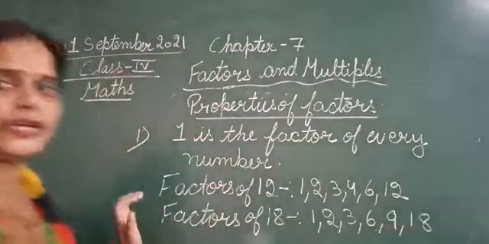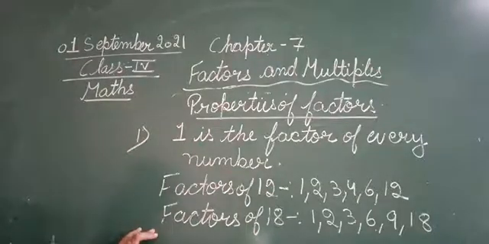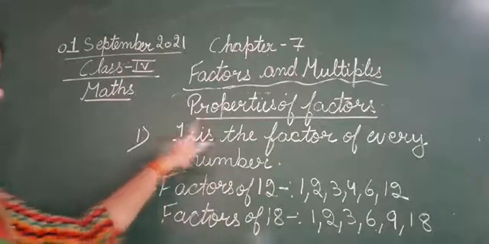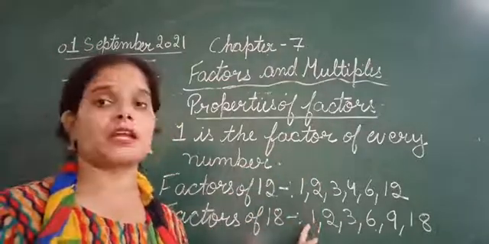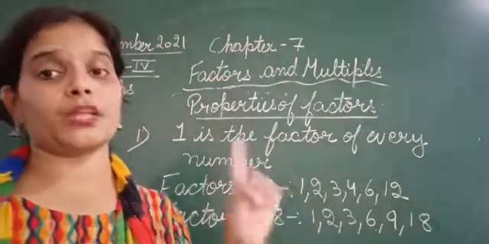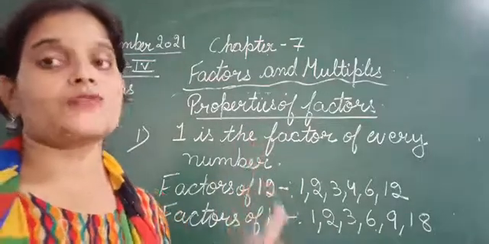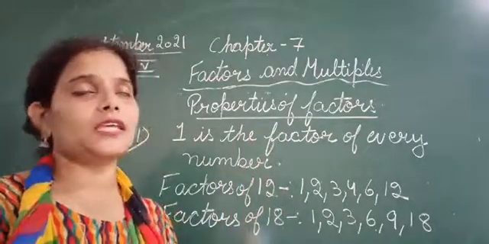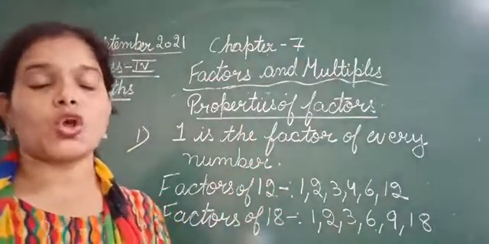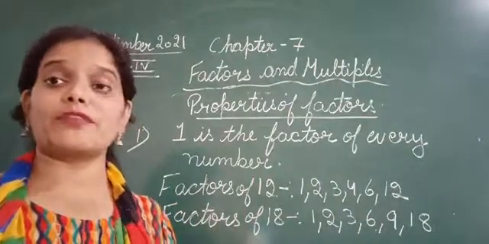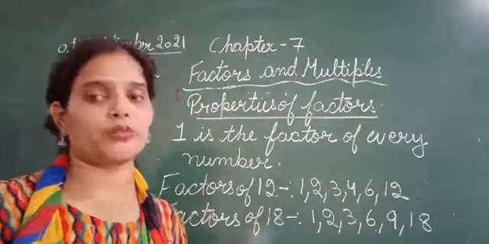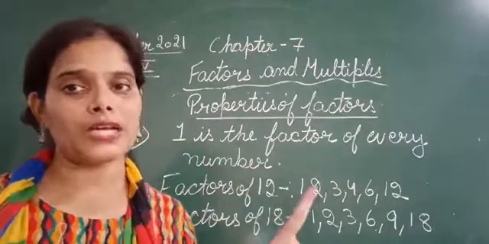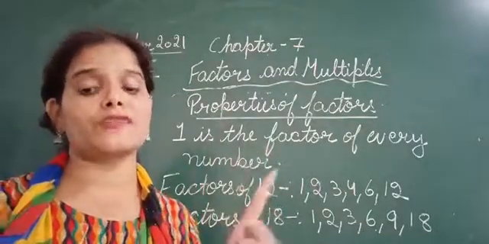So when we calculated, this was the factors of 12, this was the factors of 18. It is written that 1 is the factor of every number. So look, here also there is 1, here also there is 1. So this is the first and a very important property of factors, that 1 is the factor of every number. Whatever the number is, even if it is 1, 1 is obviously a factor of itself. This is just a very important first property.